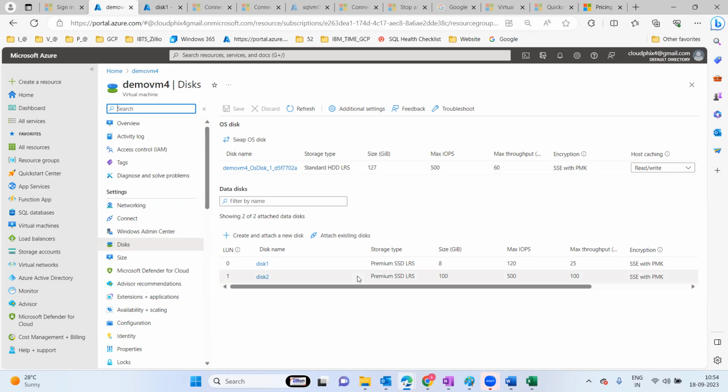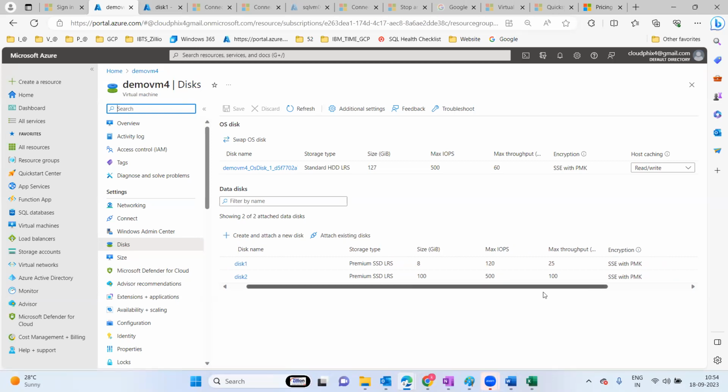Yeah, we can do that. That's what I'm saying. You have the 8 GB disk, and if you want to increase it, you can increase it. If you have that option, you can do it, so you need not add one more disk here.